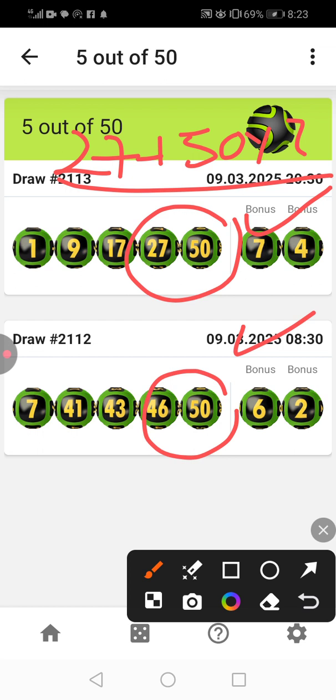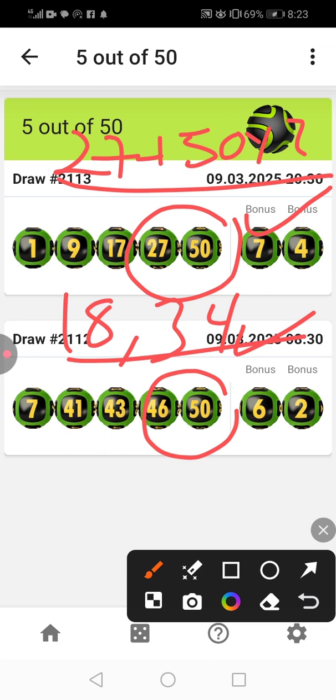Remember, these guys, they're fighting with us, but the banker must be around, you see, 18 maybe and 34. I'm not sure about that.